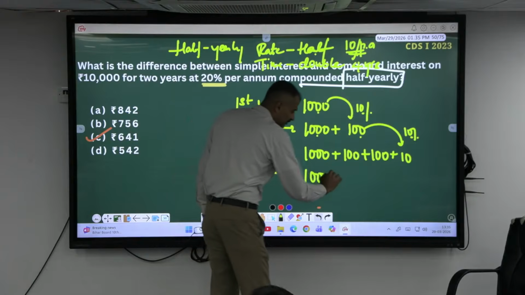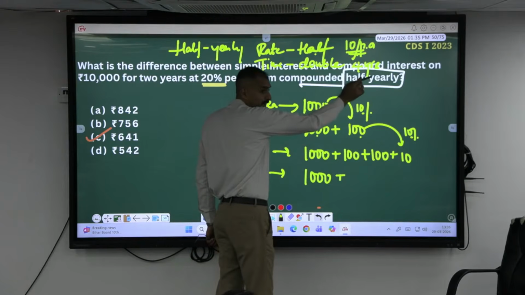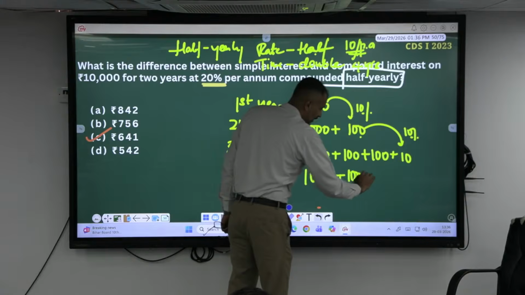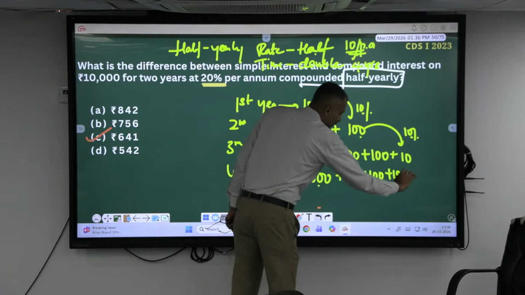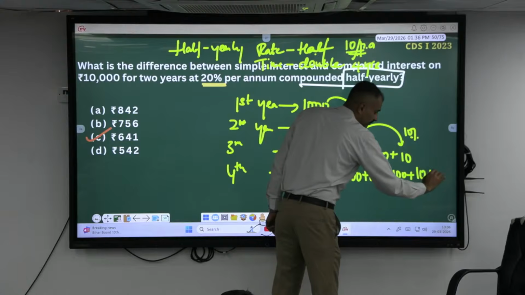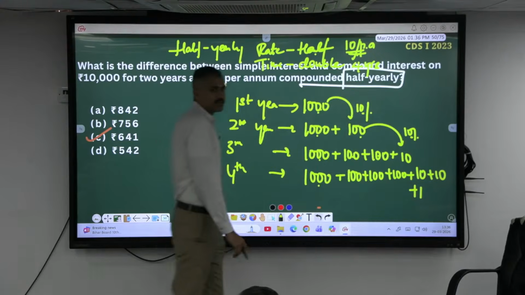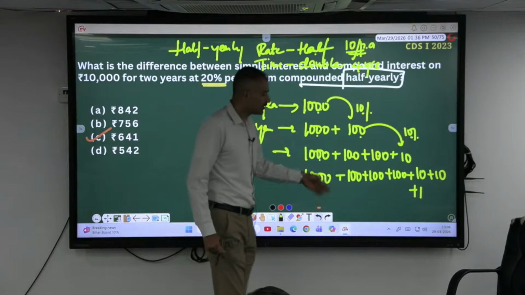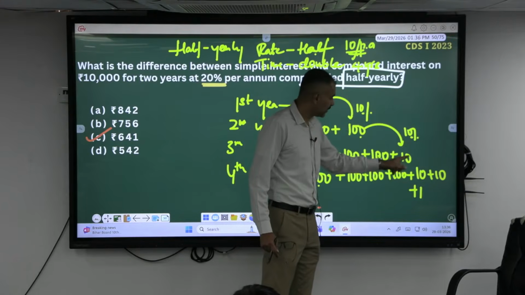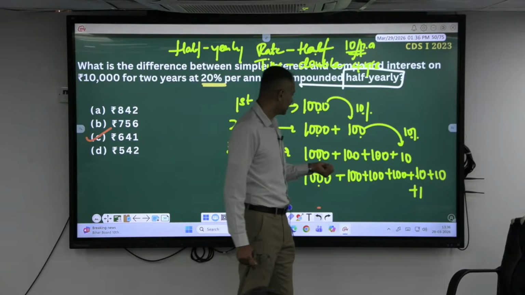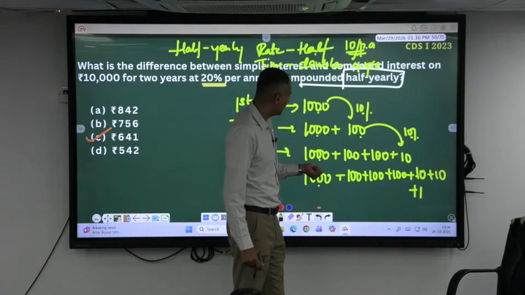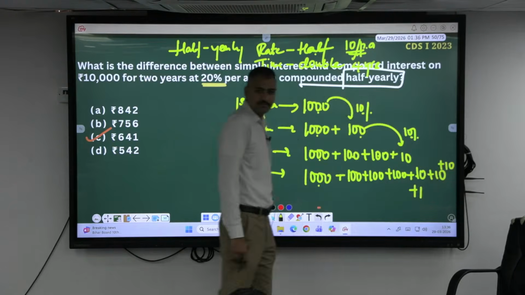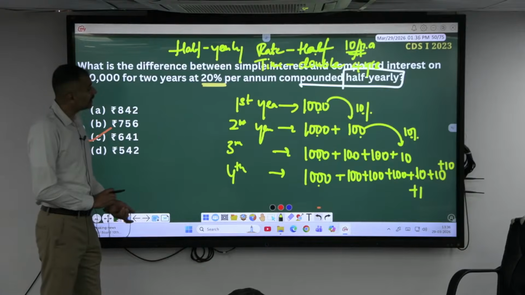Okay, fourth year. Since it is for 4 years, 1,000 initially, then 100, 100, 100. On these 100 and 100 it will be 10 and 10, plus on this 10 it will be 1 rupee. So totally how much are you getting? Look and see. 4,000, 1, 2, 3, 4, 5, 600. 1, 2, 3. We have missed 10 rupees. Here 3 tens should come. Another 10 must be there. Understood? If you don't know anything, at least you must be able to do this one.